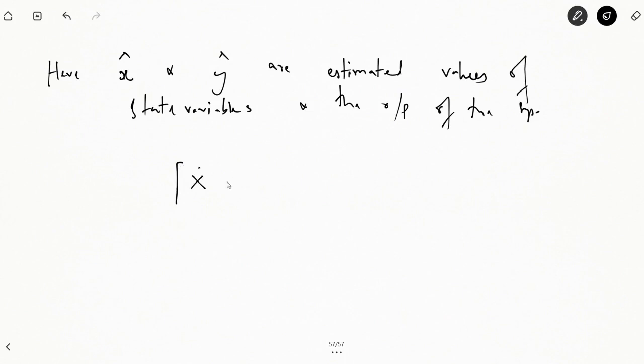You have the same state space model. You are making use of the same state space model, and you are feeding it the information of u to get the information of x cap, and once you have the knowledge of x cap, you can multiply it with c to get the value of y cap. So using this equation, by properly knowing the values of a, b and u, you can estimate the value of x cap. Once you have the value of x cap, you can multiply it with c to get the value